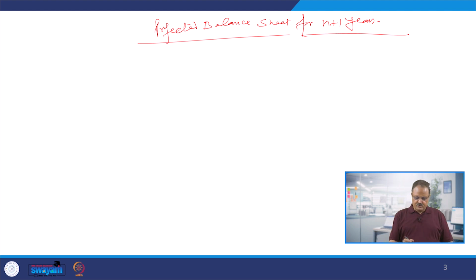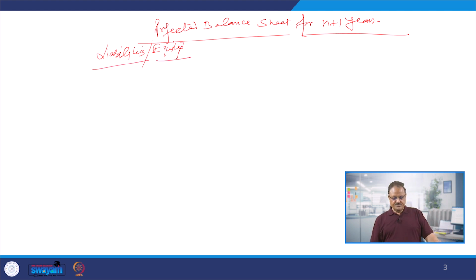So on the top we are going to put the sources, or you call it the liabilities. So we are going to put the liabilities and equity on the top of the balance sheet, and then we will put the assets, and then we will try to tally both the sides and see, from the original balance sheet for the current year of 360 million, what is the size of the new balance sheet for the first projected year, that is n plus 1 year.